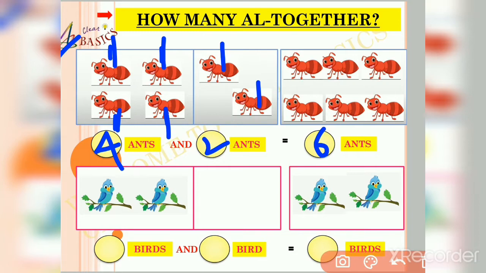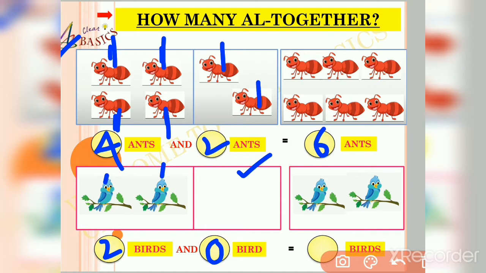Now friends, in the next picture, you can see some birds are sitting on branches. Now friends, count with me how many birds are sitting on the branches in the first box. 1, 2. So, there are 2 birds in the first box. But in the second box, there are no birds. That means 0 birds are here.